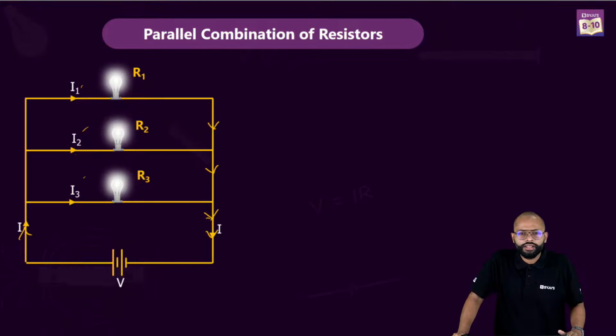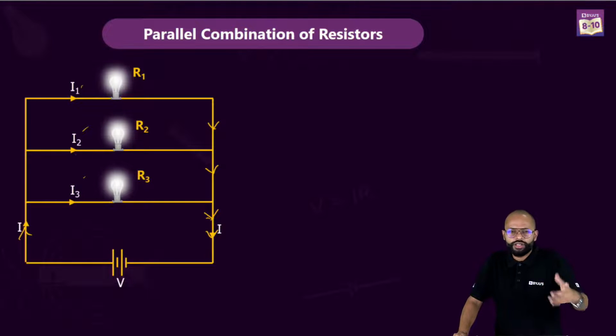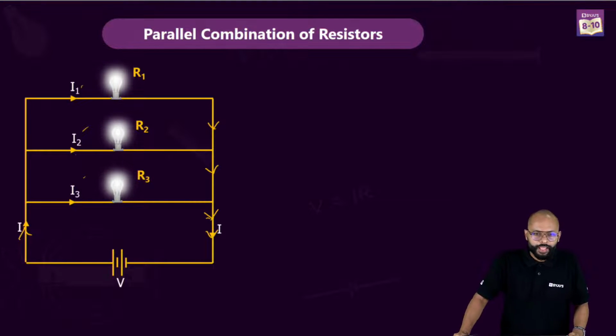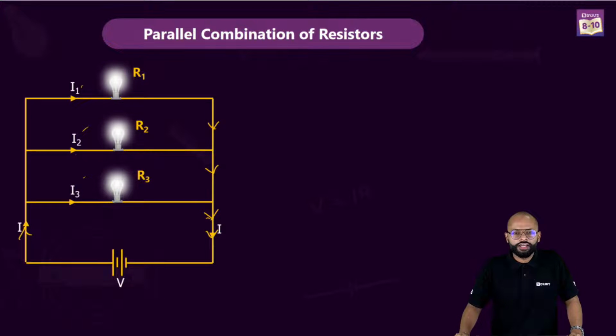Sukhjot, you are getting late. I think you got late a little bit. It's okay. Parallel combinations only we have discussed till now. Yes? Okay. Yes, Kartike, you are right.